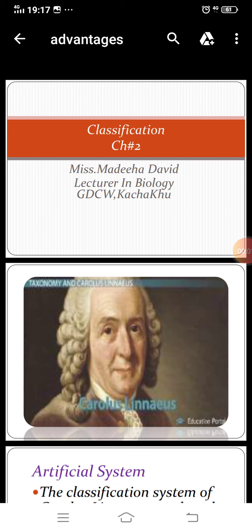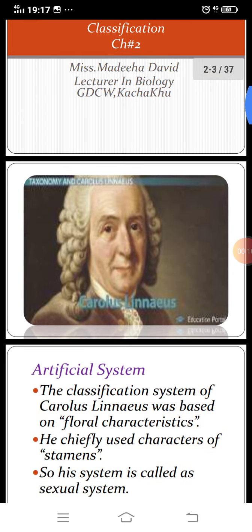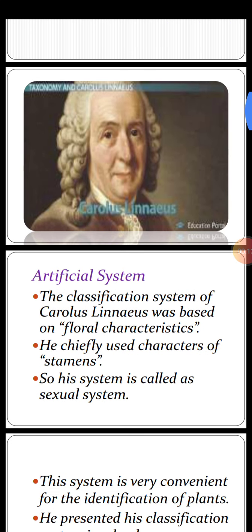Today in Botany B classification we will discuss the Artificial System by Carl Linnaeus. Picture of Carl Linnaeus is given. Number 1, Artificial System. The classification system of Carl Linnaeus was based on plant characteristics like floral characteristics.